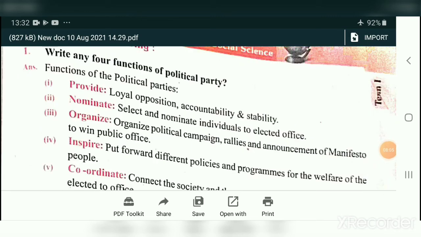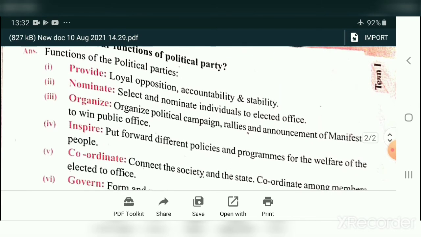Now we will see the detail in this lesson. Write any 4 functions of a political party. Provide: it provides loyal opposition, accountability and stability. Nominate: it selects and nominates individuals to elected office. Then organize: organize political campaigns, meetings, rallies and announcement of the election manifesto or election promises to win public office. And inspire: put forward different policies and programs for the welfare of the people.